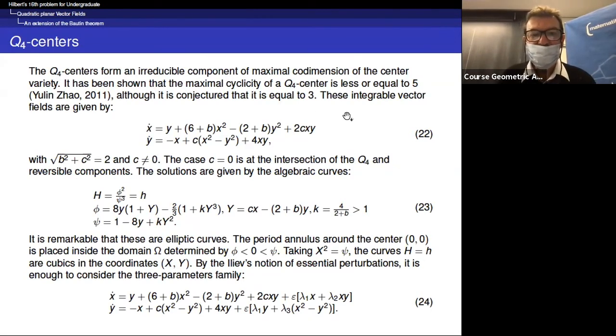So these integrable vector fields are given by this family. The case C equals 0 is the intersection of Q4 with QR. And the solutions are given by these algebraic curves. And it is remarkable that these are elliptic curves. This is why for C equals 0, it is possible to make the computation. Okay.